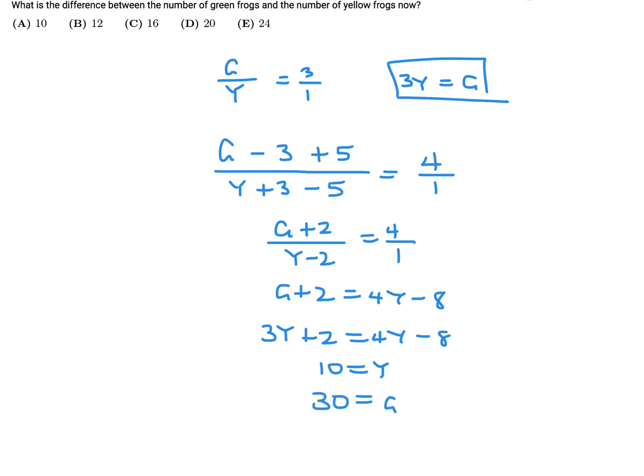And therefore, what are they asking for? The difference between the number of green frogs and the number of yellow frogs. So G minus y is what they're looking for. So that'd be 30 minus 10, and that's 20.